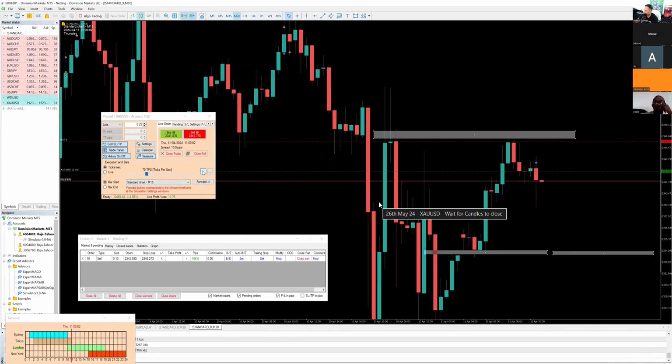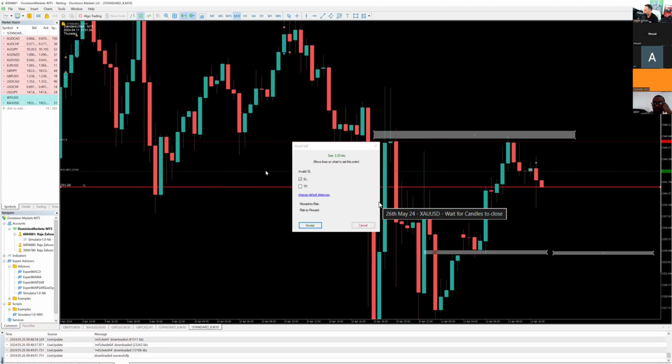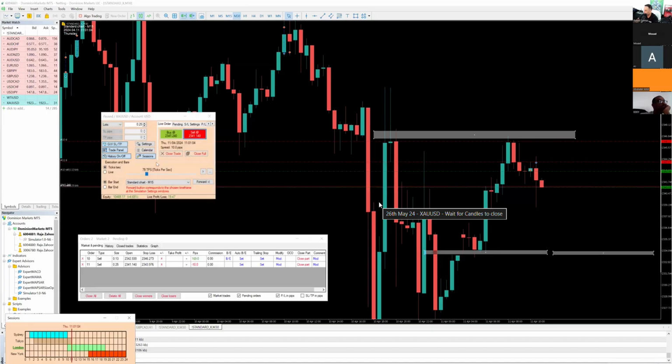So I'm not going to add, but let's just, whatever, it's a simulation. Let's play around with small lot sizes. We're still learning, it's simulation time. 0.25 lots. What's 0.25? 0.25 lots aren't going to hurt us in real life, right?